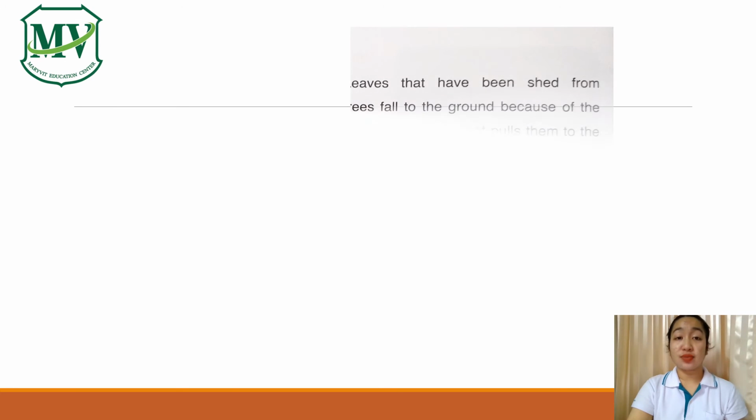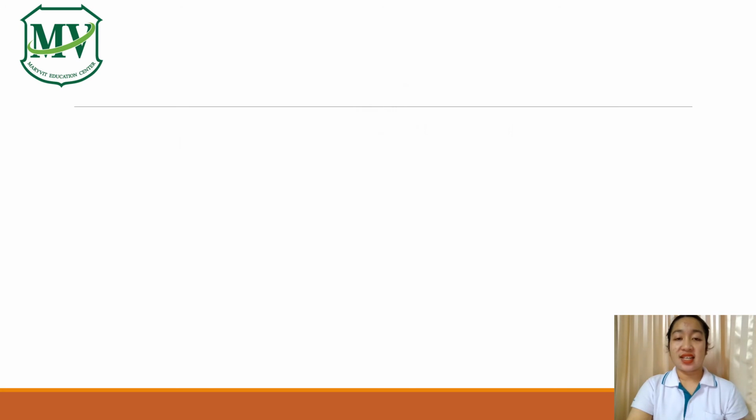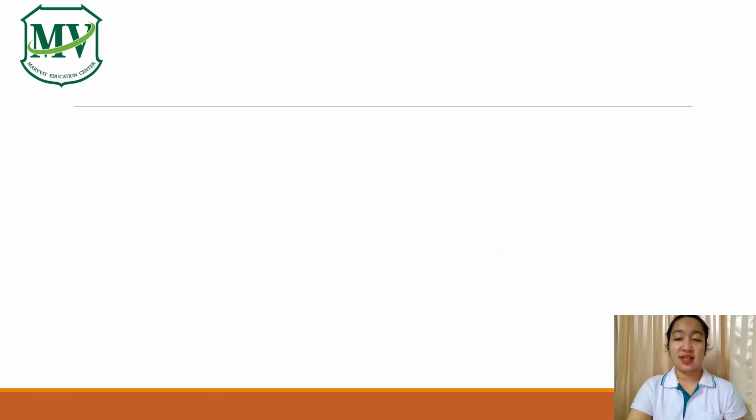Next example. Okay, leaves that have been shed off from the trees. Leaves can be blown by winds, but definitely they will fall back again because of gravitational force. Next example. The basketball player and the ball, both of them will fall back to the ground because of gravitational force.